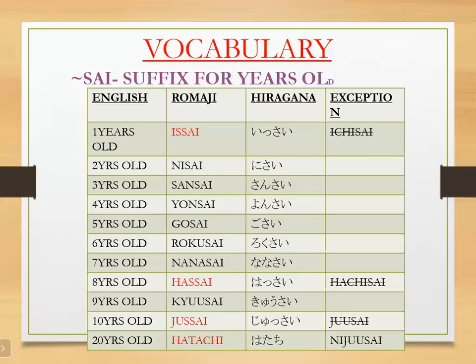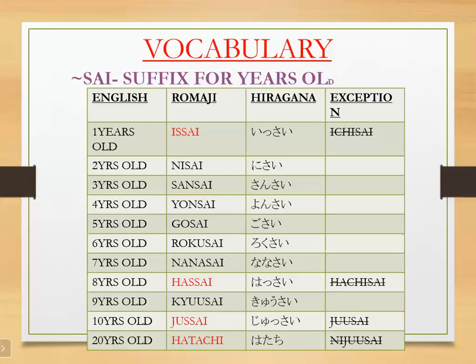Now 20 is an exception. So 20 years old is known as hatachi. The pronunciation for 20 is niju, but 20 years old is known as hatachi. This is only for 20. It should not be like 21. If I want to say 21, I will not say hatachi issai. 21 is niju issai. Niju is the counting for 20, so 21 is niju ichi.